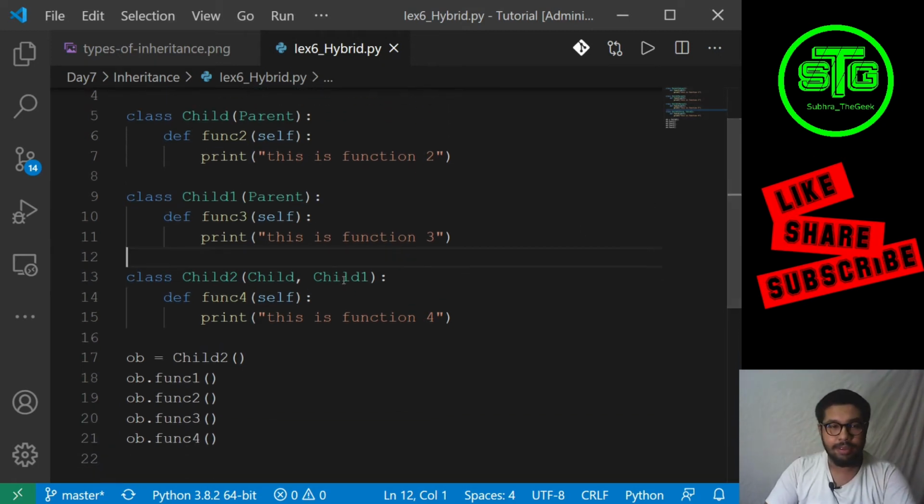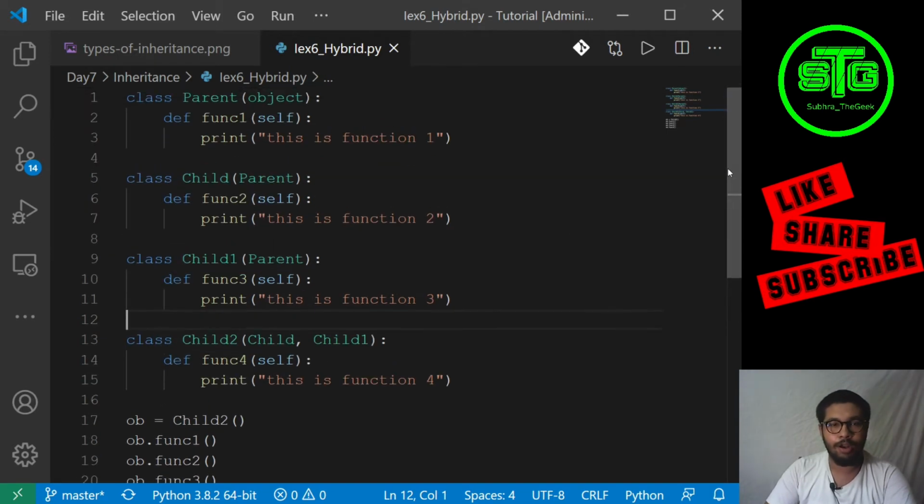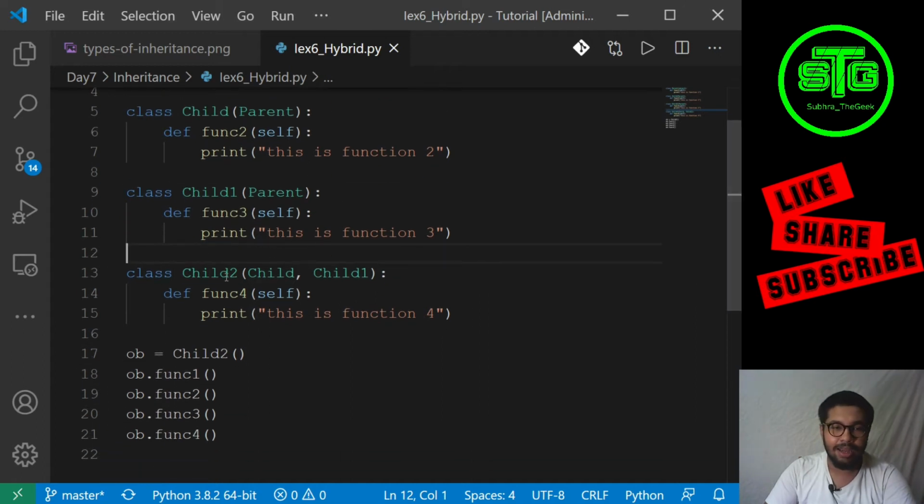Now child2 is inheriting child and child1. Okay. Now child and child1 are already inheriting parent. So function1 is already present with child and child1. Now when I am inheriting child and child1 in child2 by this simple command which we learned in multiple inheritance, when we are doing this, what will happen is this function1 will be present in both child1 and child.